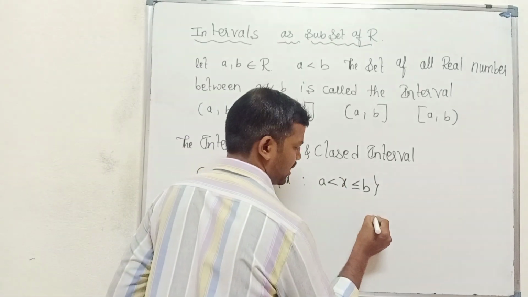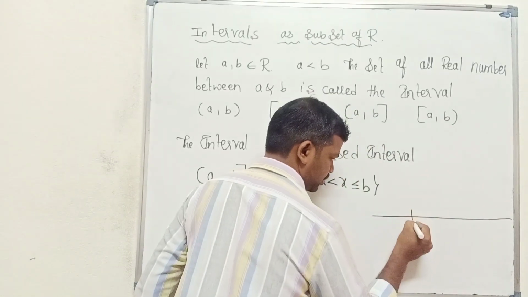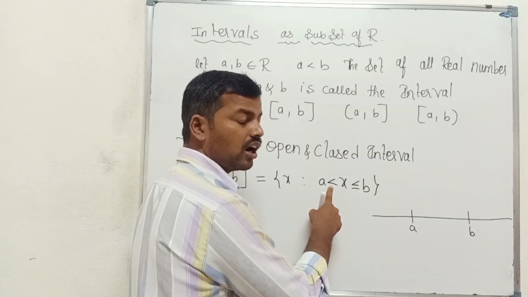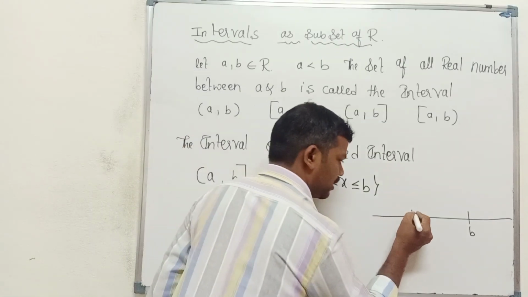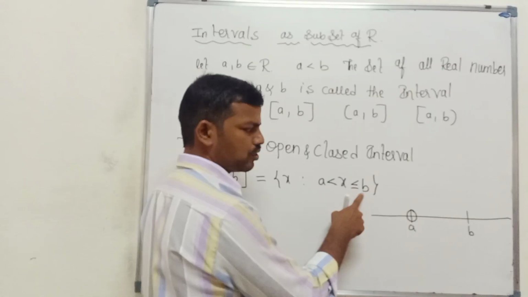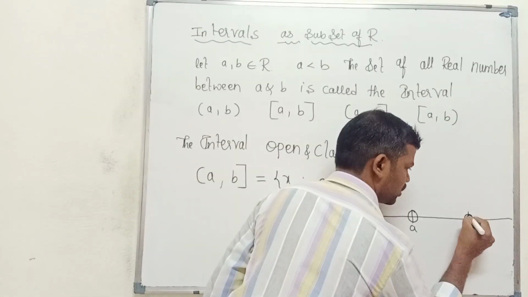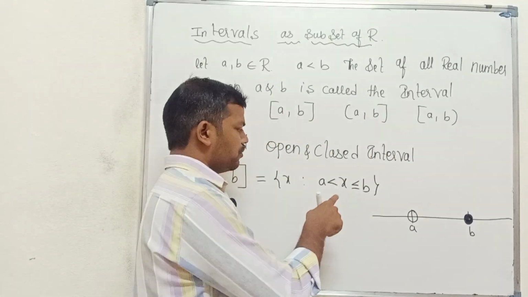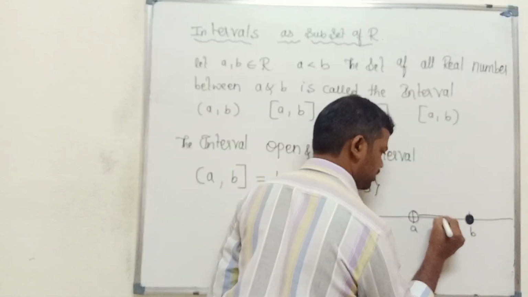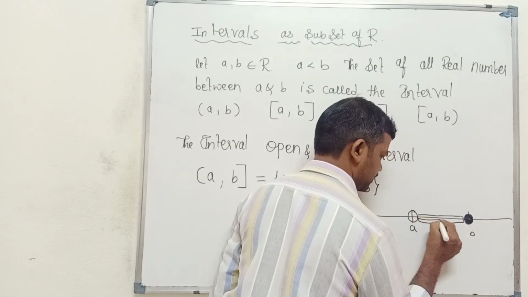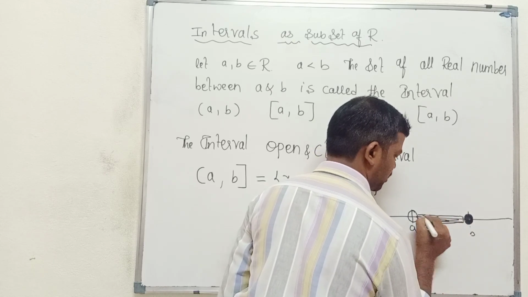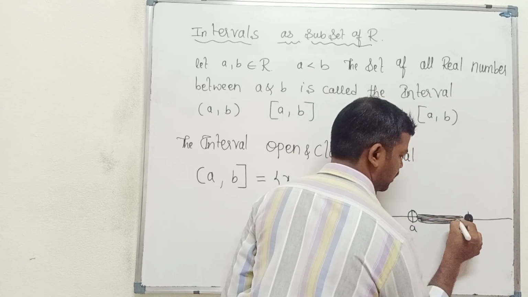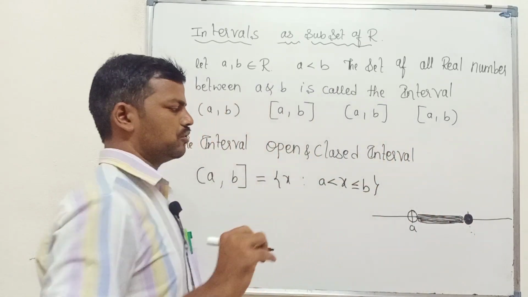And how do we represent that on a number line? Like this: a and b. Is a included or not? Not included, so we draw an open circle. b is included, so we draw a closed circle. Which one we include, we darken. Next, we collect the points in between, so we shade it like this. This is the diagrammatical representation of the interval on the number line. So like this we have to represent it.